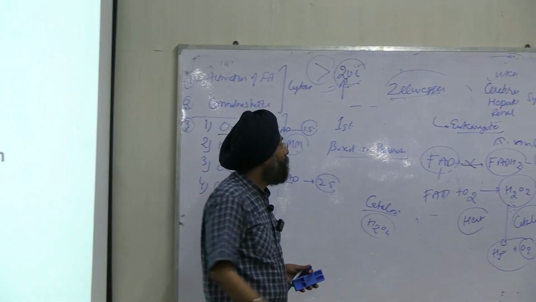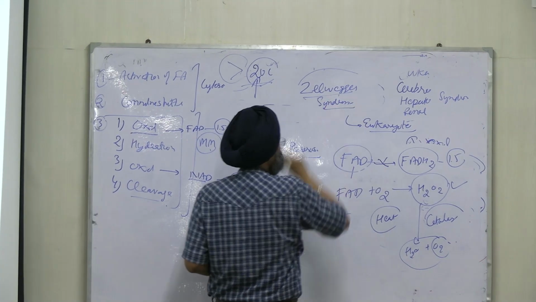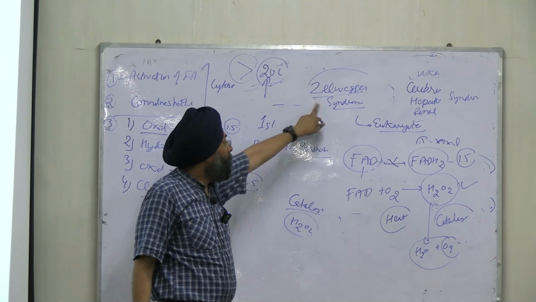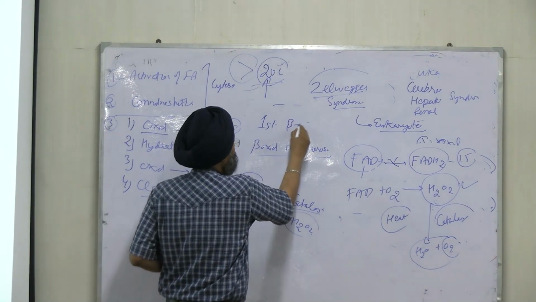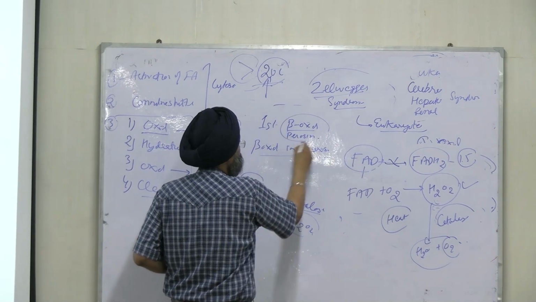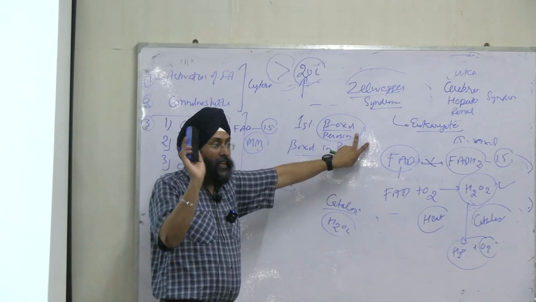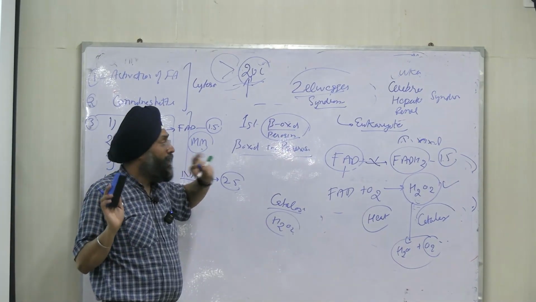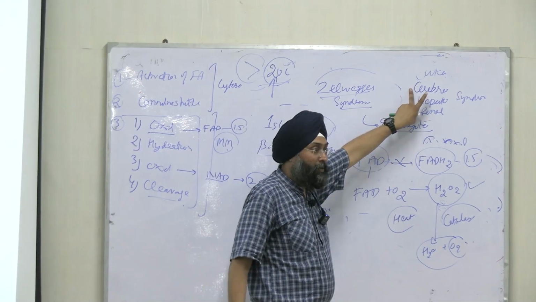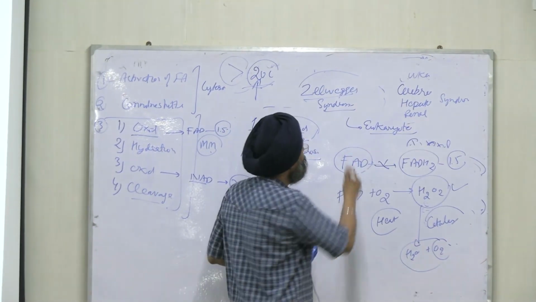What is the problem in this disorder is that the beta oxidation in peroxisomes is blocked, right? So if the fatty acids are more than 20 carbons, they will not be metabolized, right? So what will happen? They will accumulate in soft tissues. First is cerebrum, then liver, then kidney.